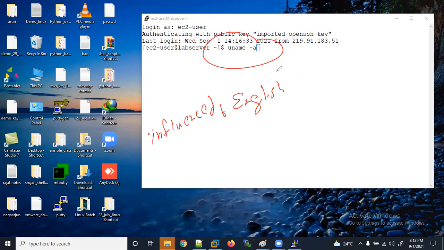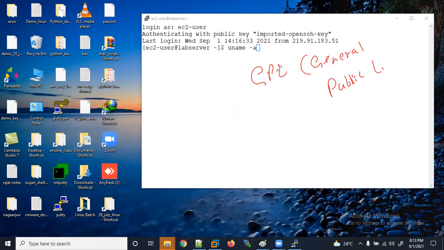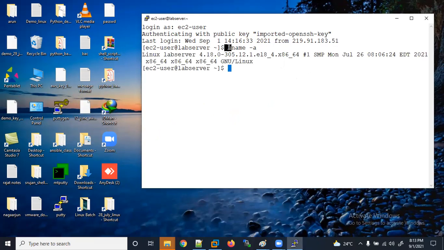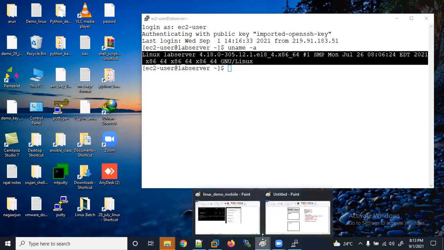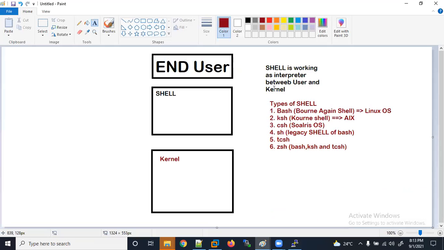So how did we connect here? First we need to understand how we connected. I used this command and got some output. Let's understand it with a diagram. Now I connected as the end user, used PuTTY, and made a session.